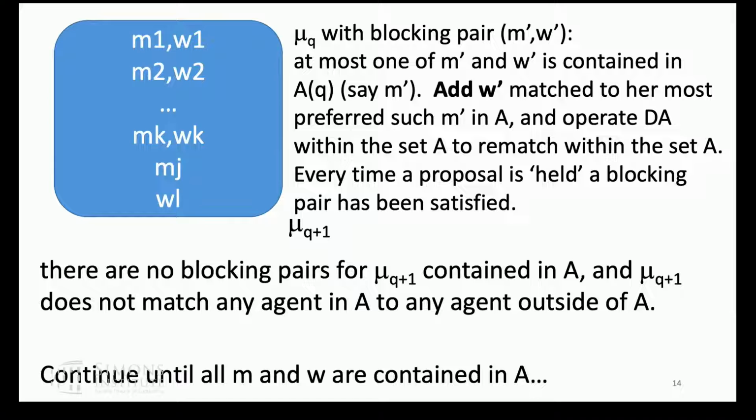Okay? And I'll call that the next one, although there have been some intermediate satisfied blocking pairs. And I now have increased the number of people in A, but there's now no blocking pair for the current match in A. Neither is anyone in A matched by the current match to anyone outside of A. So A is growing monotonically, and I continue until everyone is in A, and that's a stable matching. Okay, so that's a way to find a stable matching.